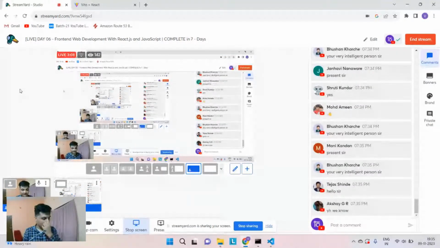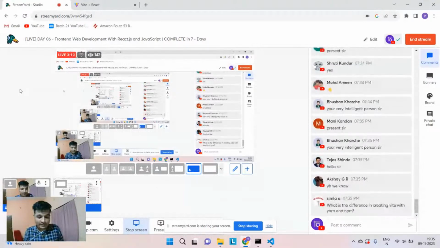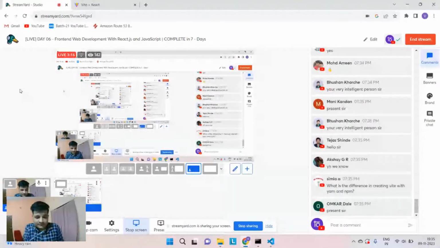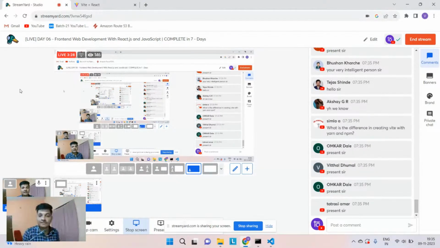One question I'm getting: what is the difference between creating a Vite app with yarn and npm? The only difference is that yarn is designed for parallel execution of the files that you see in node_modules.